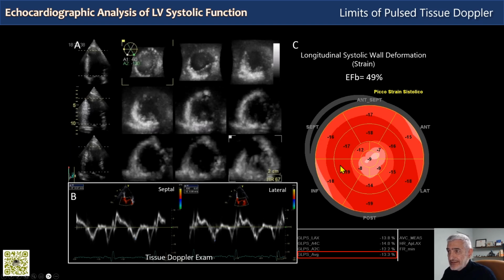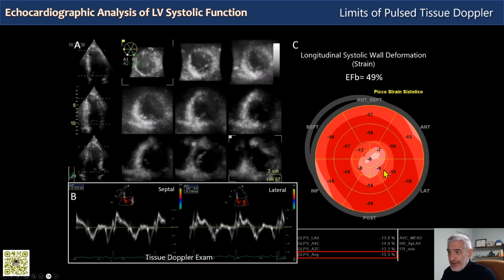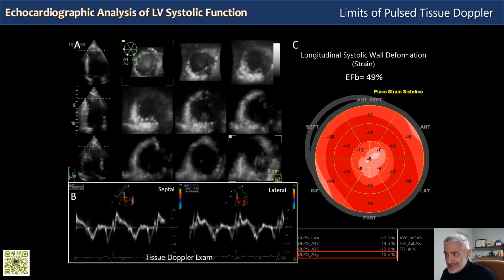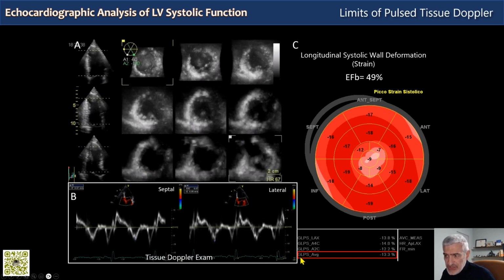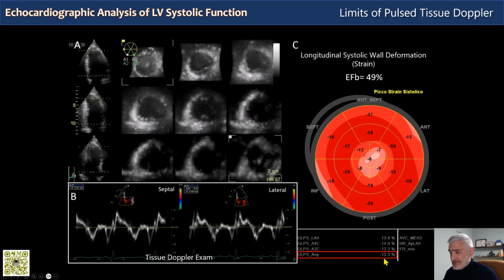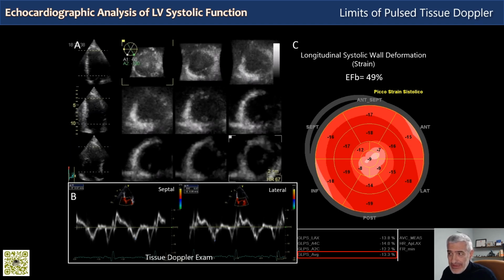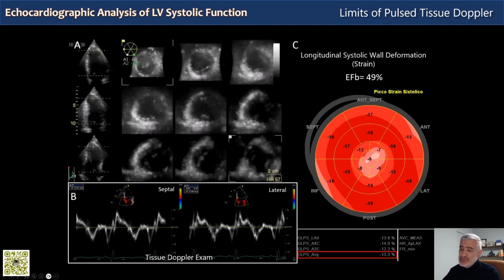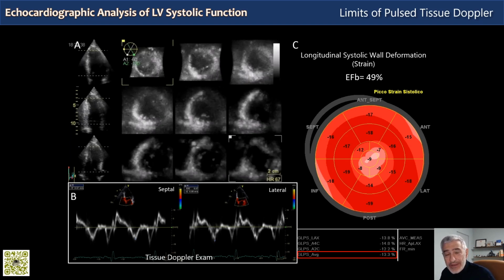In contrast, in this systolic strain analysis, we see that even at the global level, the GLS, the global longitudinal strain, is reduced. It's -13, which is a moderate reduction, since the normal average value with this kind of software, which is the GE EchoPac, is -20, and the lower limit of normal is around -18.